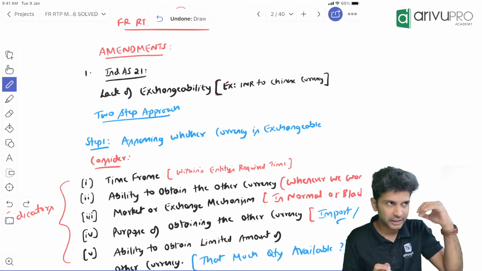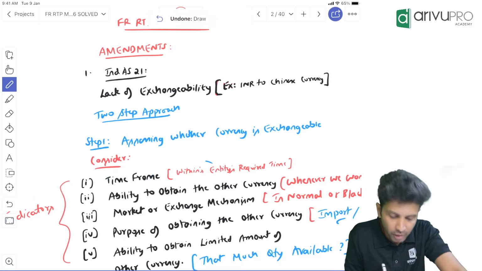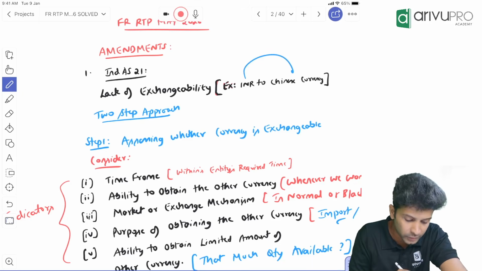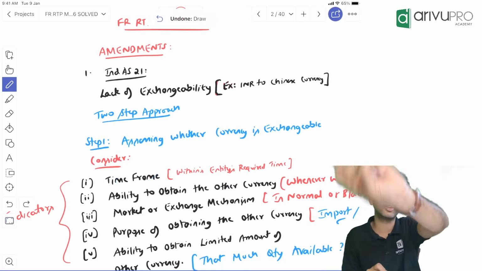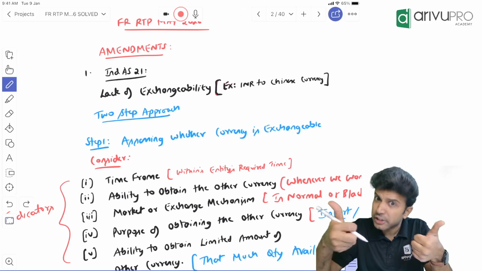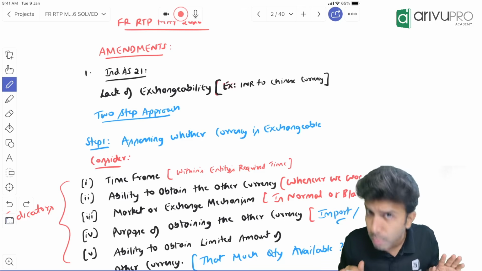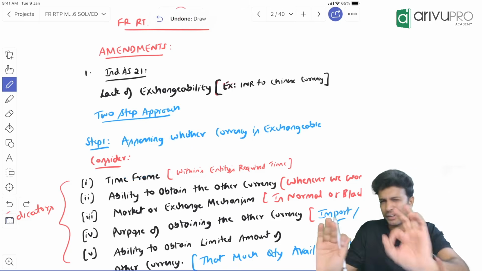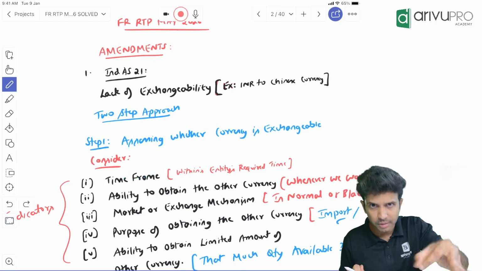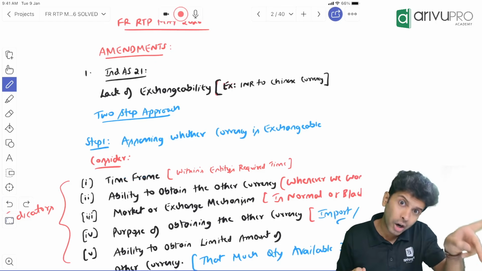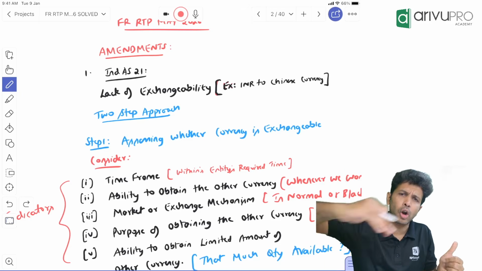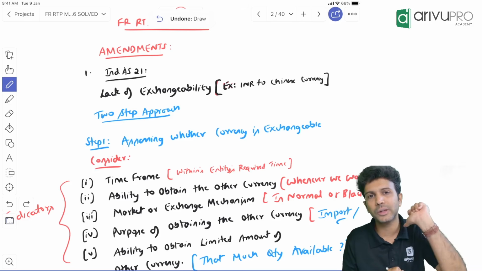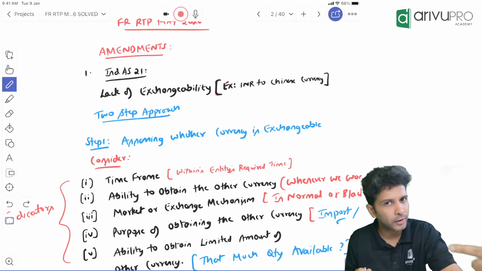Same way, in point number 1, they're saying: can you exchange the currency within the time frame? Let's say I need to convert from INR to Chinese currency within 20 days. So check within 20 days, is it possible to convert from INR to Chinese currency or the other way around? If you say yes, it's possible for me to convert it within 20 days, then we say yes, these particular currencies are exchangeable. If it is exchangeable, you don't have to do anything. This amendment is applicable only if the currencies are not exchangeable. If it is exchangeable, continue with your normal Ind AS 21 provision, absolutely no change. Fine. Now, that's your first thing. Can you exchange it within the required timeline? That could be 20 days, 1 month, 45 days, whatever.